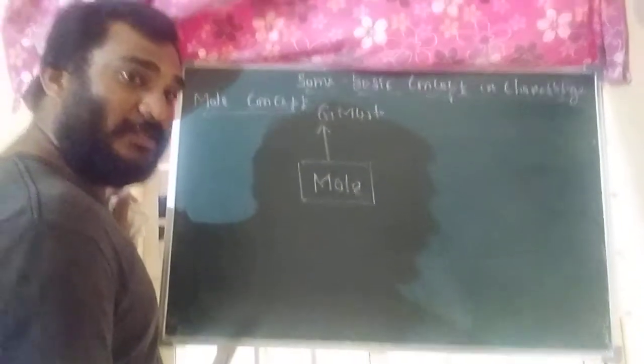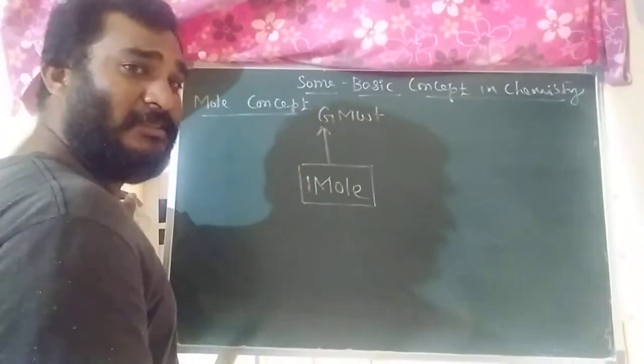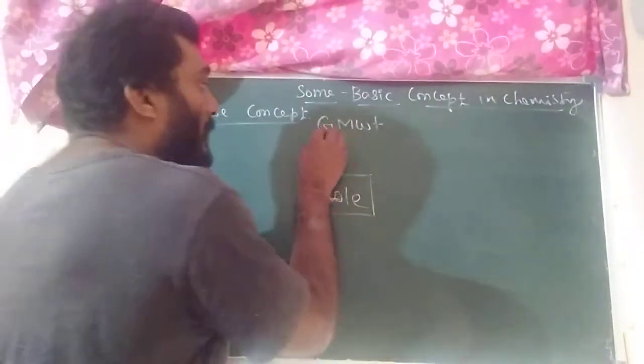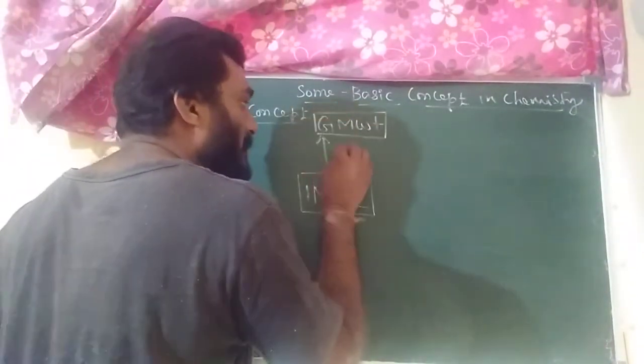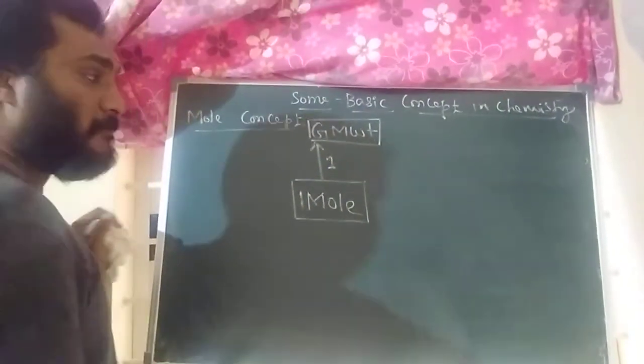That is the first point. What is meant by one mole? One mole of any substance contains its molecular weight in grams, that is, gram molecular weight. This is the first relation: gram molecular weight and mole.